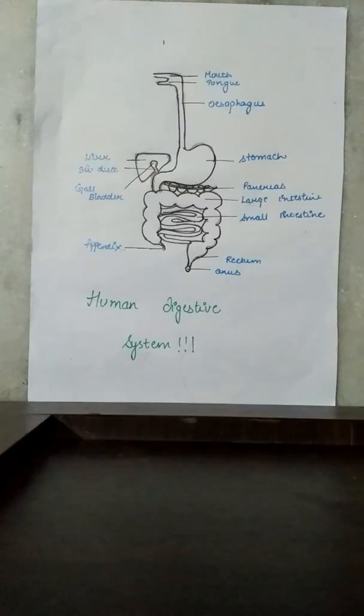Please note that the length of the small intestine differs in various organisms depending on the type of food they eat. For example, cellulose is a carbohydrate food which is digested with difficulty. So herbivorous animals like cow which eat grass need a long small intestine to allow the cellulose present in the grass to be digested completely.